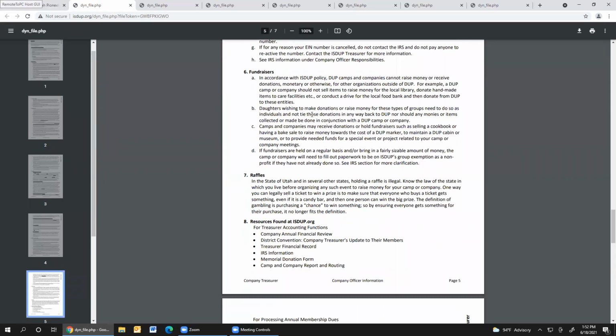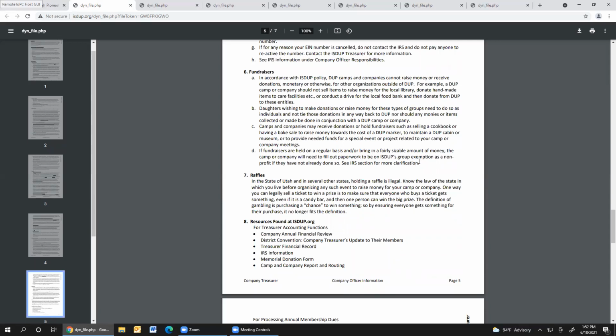Lastly, I get lots of phone calls about what's appropriate for fundraisers and raffles. If you will read this through, I think this is pretty clear. You need to come up with a reasoning of why you're holding a fundraiser. If you're doing it to repair a cabin's roof that you're responsible for, or you're raising donations because you're putting an addition or fixing some things in your museum, those are great reasons.